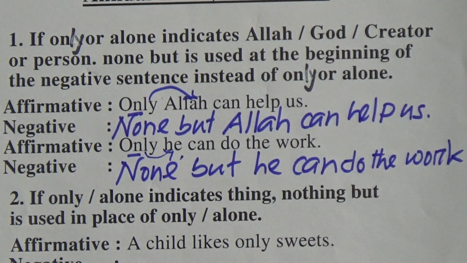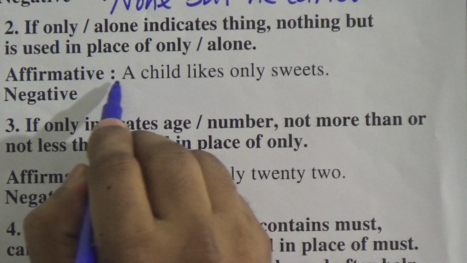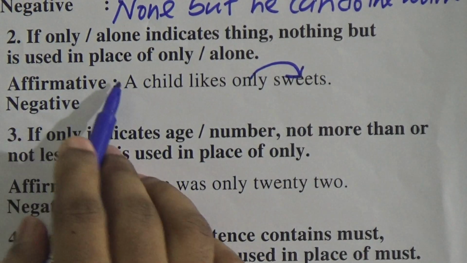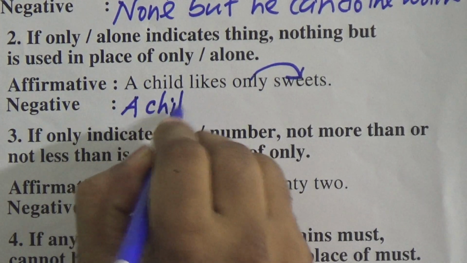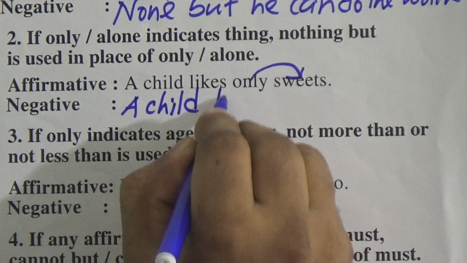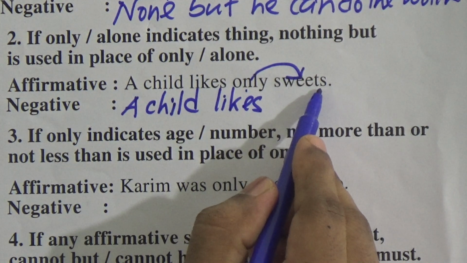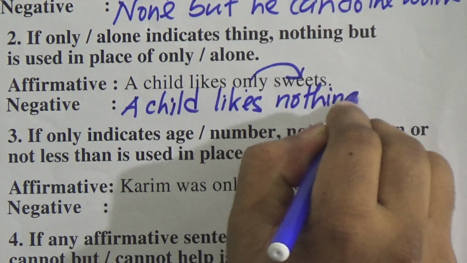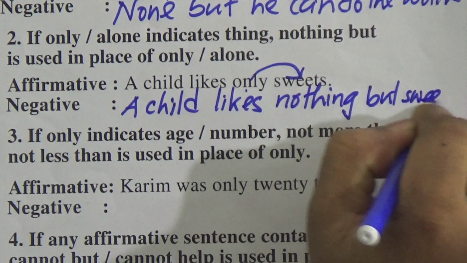Okay, rule number 2. If only alone indicates things, nothing but is used in place of only alone. So here a child likes only sweets. Sweet is a thing. So if only alone indicates a thing, we will write nothing but in place of only. A child likes. So here only indicates a thing, that's why we will use nothing but. A child likes nothing but sweets.